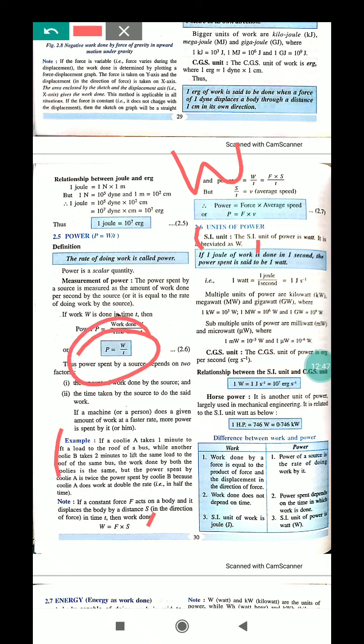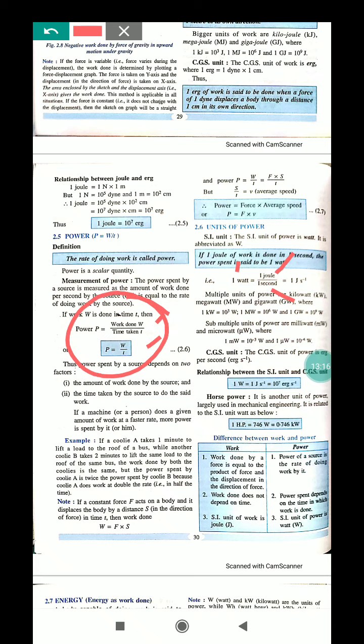According to this formula, power equals work done by time taken. We have used this formula and we have got this. So what is power over here? 1 watt, work done 1 joule, and time taken 1 second. So 1 joule per second. This is the rate of power.